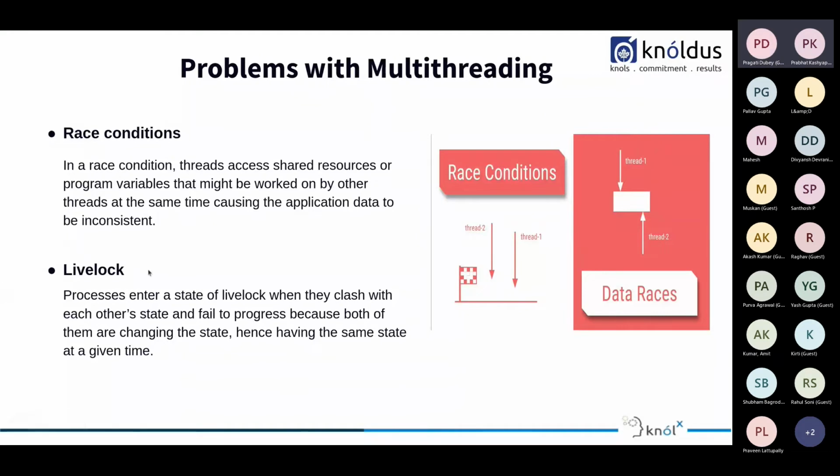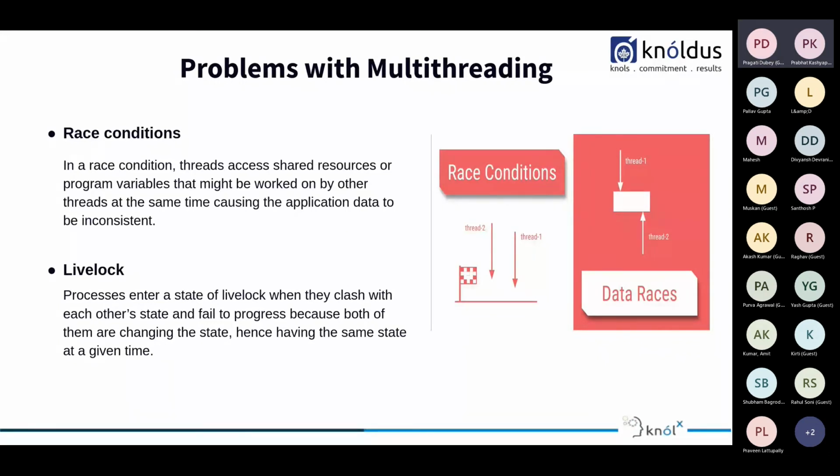Now, we come to live lock. Processes enter a state of live lock when they clash with each other's state and fail to progress because both of them are changing the state and having the same state at a given time. A live lock happens when two threads start taking actions in response to other threads instead of making any progress.